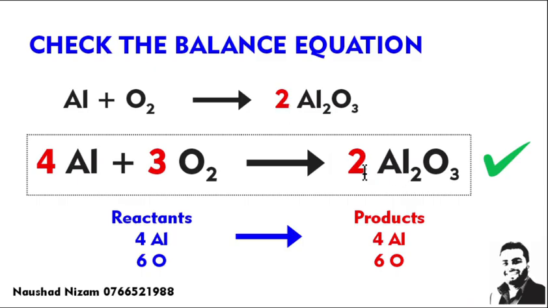So now we balance it. There are 4 aluminium, so put 4 in front of aluminium. So there are 6 oxygen, 3 into 2, 6. So 2 was here, so we put 3 here. So now this is the balanced equation for aluminium heated in air.